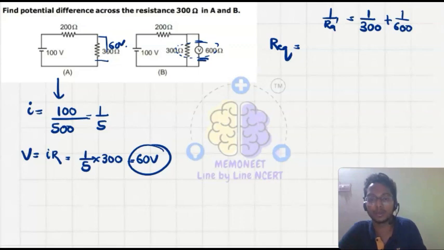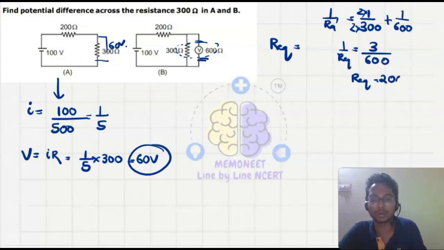I will make the denominators the same. It means I multiply by 2 here, and here by 1. So 2 plus 1, that is 3 upon 600, is equal to 1 upon R equivalent. So R equivalent is equal to 600 upon 3, which is 200. So 200 is the R equivalent dash. So what will be the total R equivalent? It means 200 plus 200, which is 400 ohm. 400 ohm is the R equivalent.